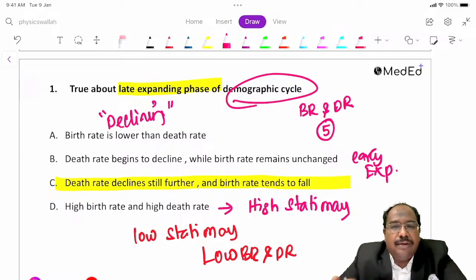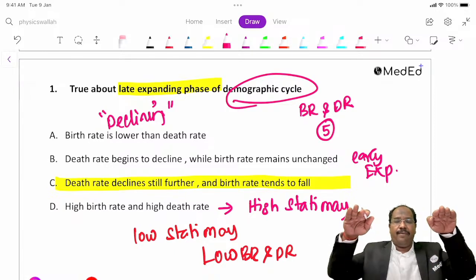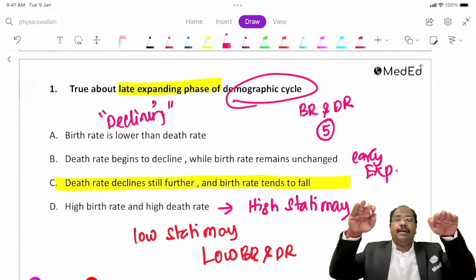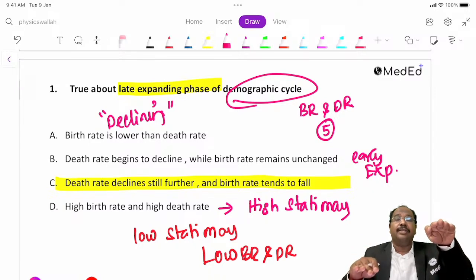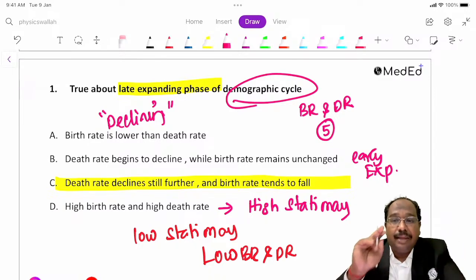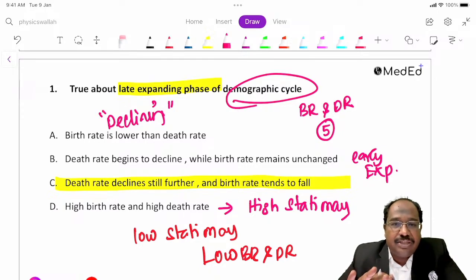So this is the demographic cycle, 5 stages. Countries will have a very high birth rate and death rate. Then the death rate started declining, this is early expanding phase. Birth rate is also declining, both decline, and this is late expanding phase. Then birth rate and death rate will be low, that is low stationary, and birth rate lower than death rate is the declining phase.